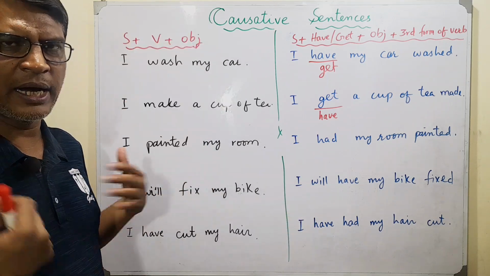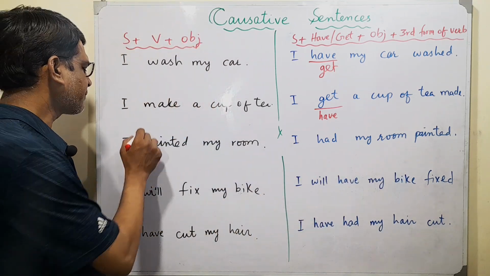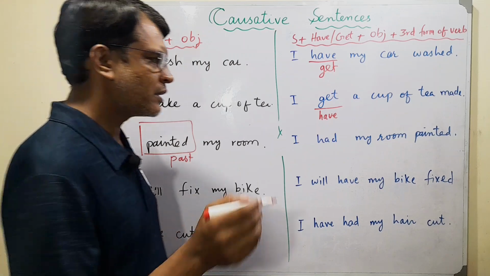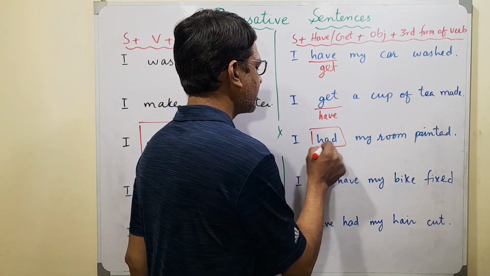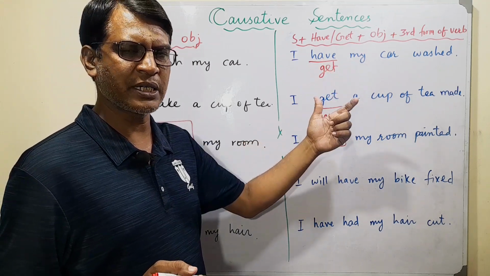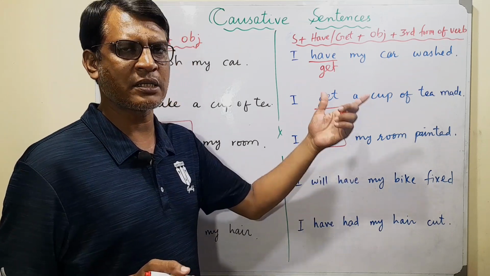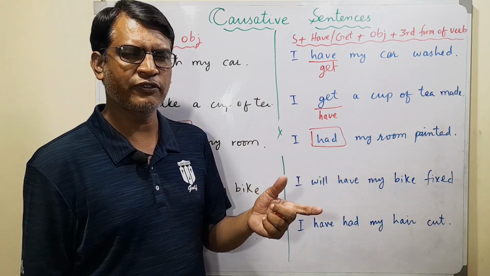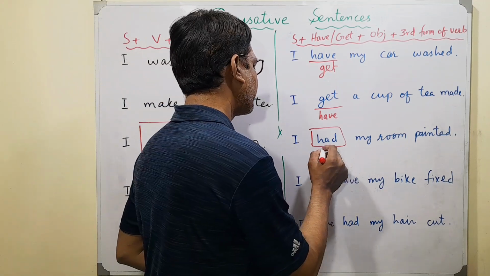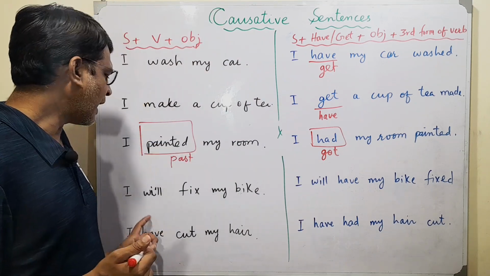I painted my room. I did it on my own. I had my room painted. Now, see, this sentence is in past. Okay. So the change that we bring comes here. In the first sentence, I have my car washed, this is a sentence in present tense. But I had my room painted, this is a sentence in past. I'm talking about past, so any change of tense that we do occurs in this part. So I had my room painted or I got my room painted. Both can be used.